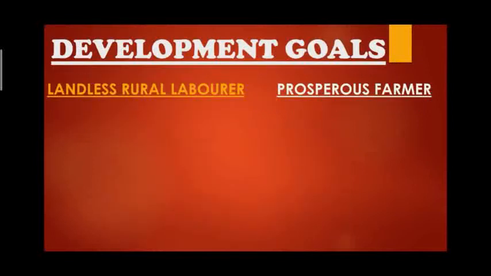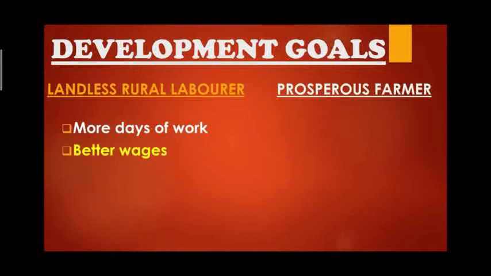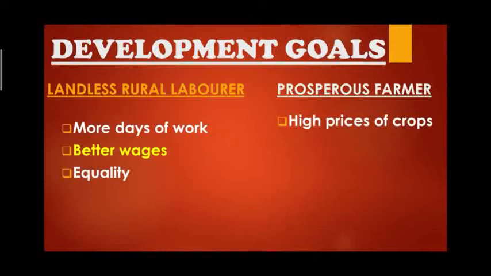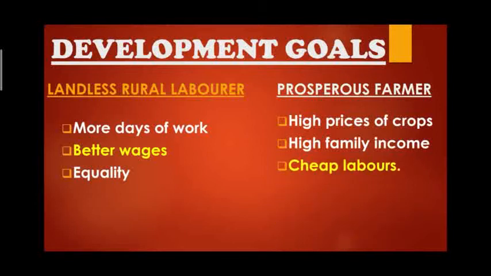For that we have examples of developmental goals. You can see the example, the landless rural laborer. What is development for him? More days of work, better wages he'll search for, and he'll search for equality as well. That is development for the landless rural laborer who is poor. The rich, prosperous farmer will search for high prices for his crop, high family income, and cheap labor as well. So you can see different people have different developmental goals.